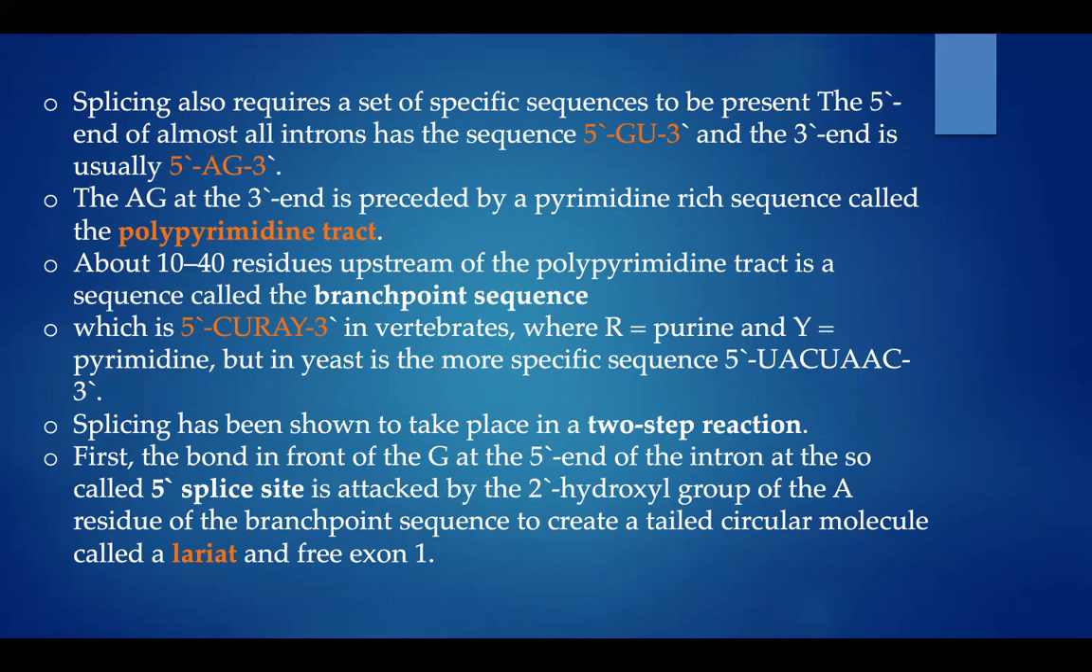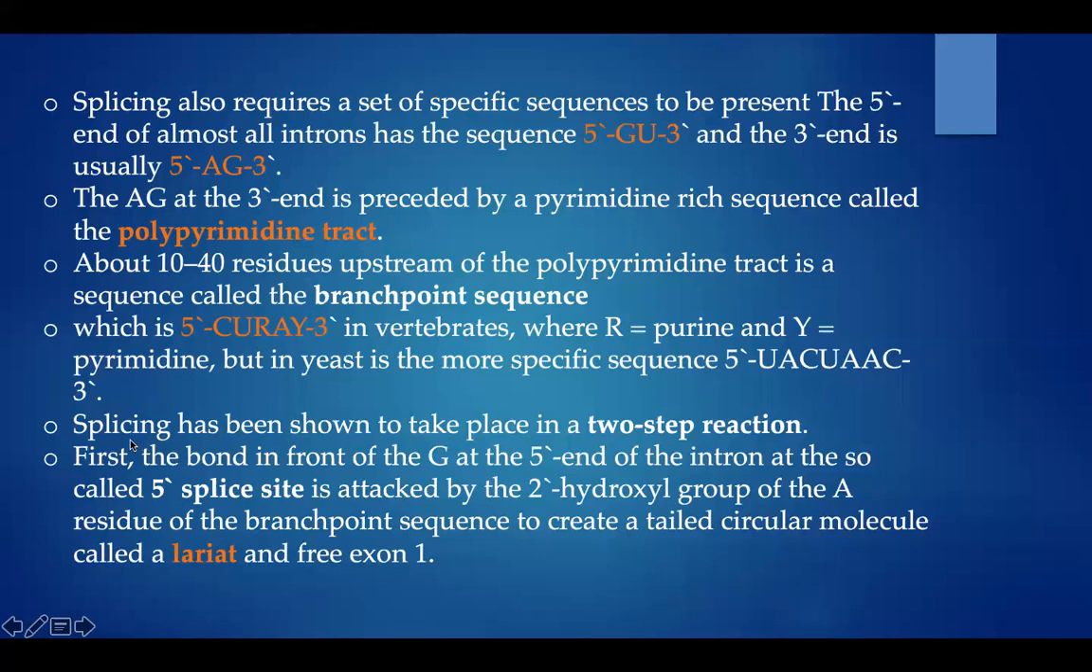The branch point sequence is 5' YURAY 3', where R is purine and Y is pyrimidine. In yeast, it is more specific, UACUAAC. But in others, we can say YURAY, where R is purine and Y is pyrimidine.